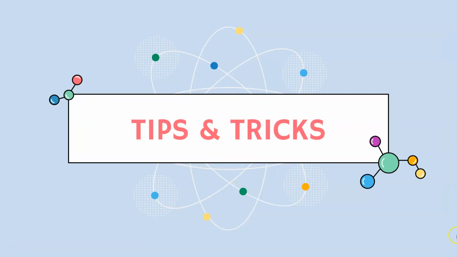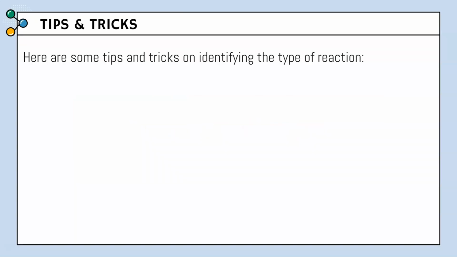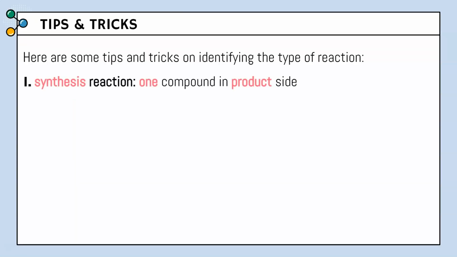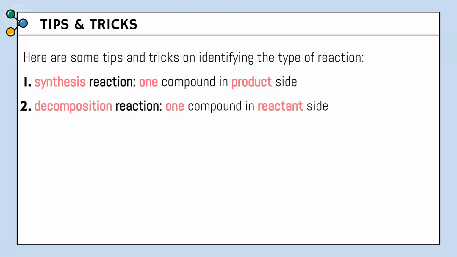So with this idea, you are going to need to know, if I give you chemical reactions, you're going to be able to and need to identify what type it is. So here are some tips and tricks to do that. First, for a synthesis reaction, we're only going to have one compound in the product side, only one. For a decomposition reaction, one compound will be in the reactant side only.